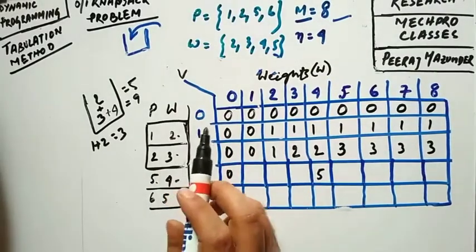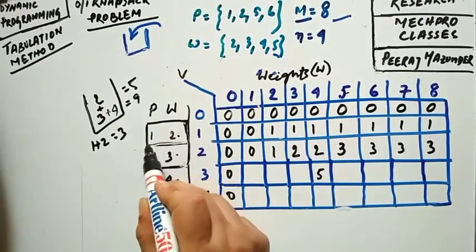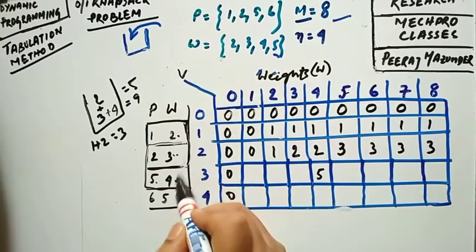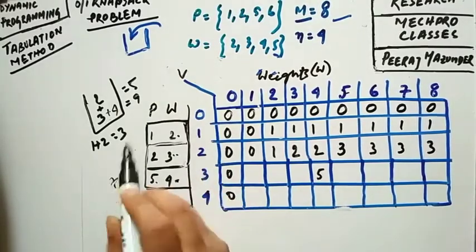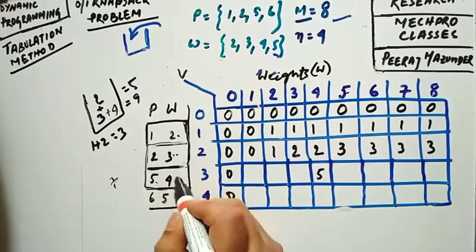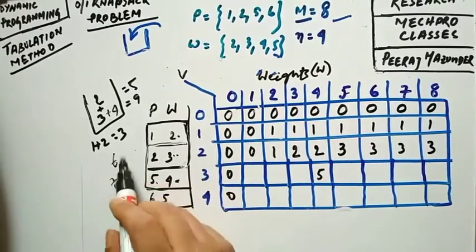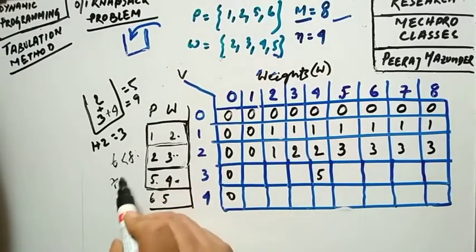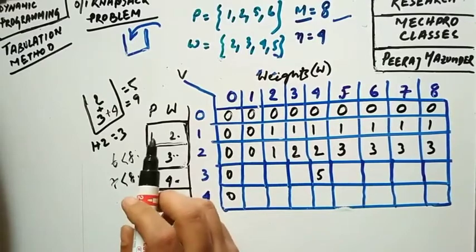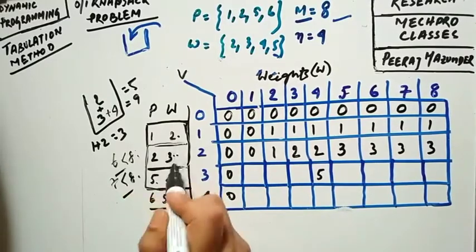I can take, okay, now let us take, say, this one and this one. That is 4 plus 3, that is 7. 7 you can take, no problem. 4 plus 2, that will give you 6. 6 is also less than 8, 7 is also less than 8. Okay, so we can take these 2 conditions as well.